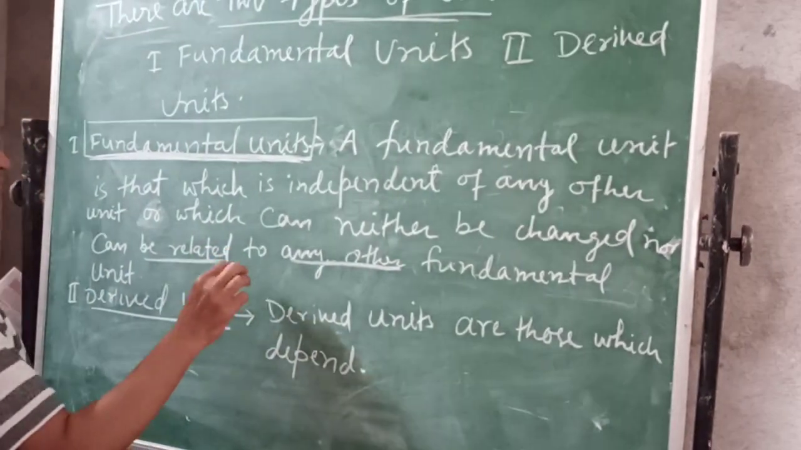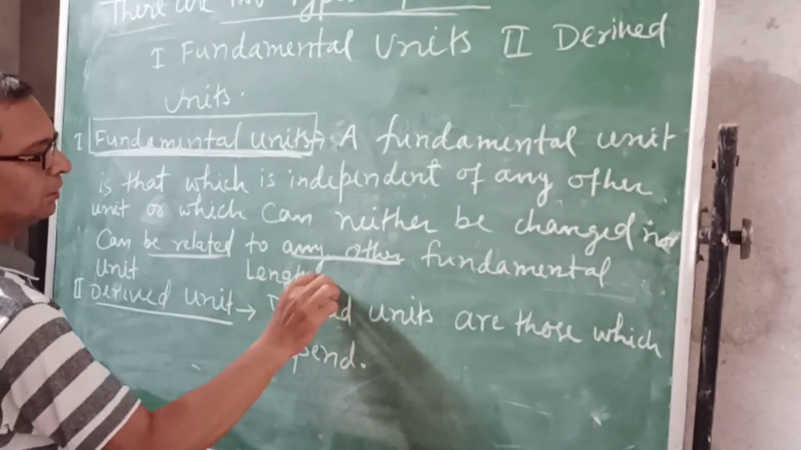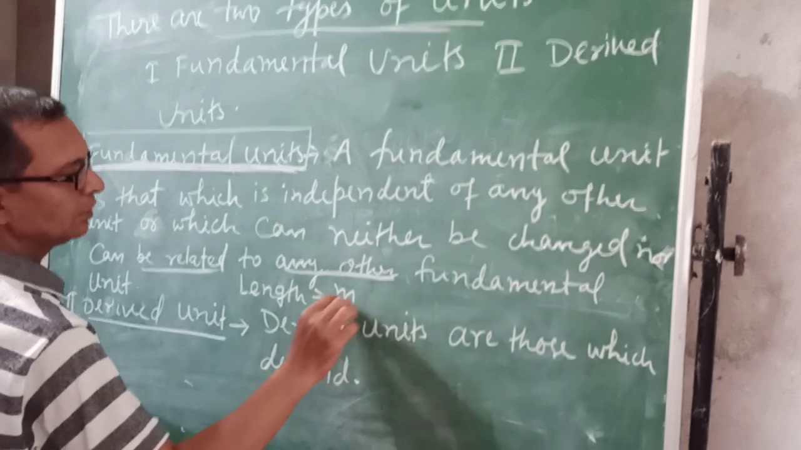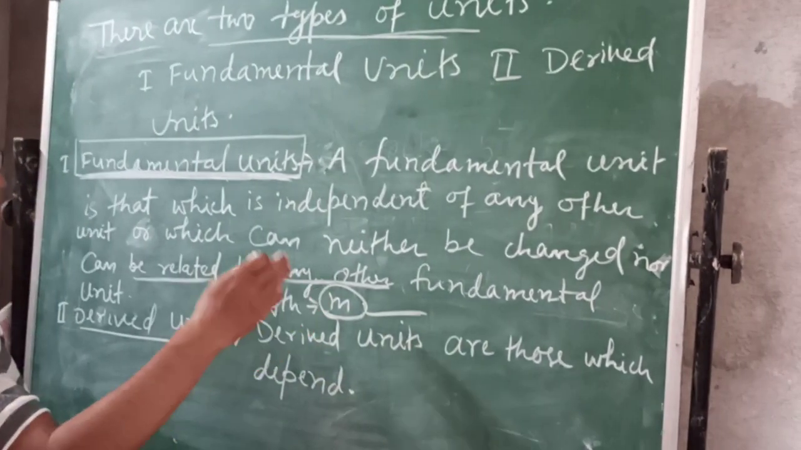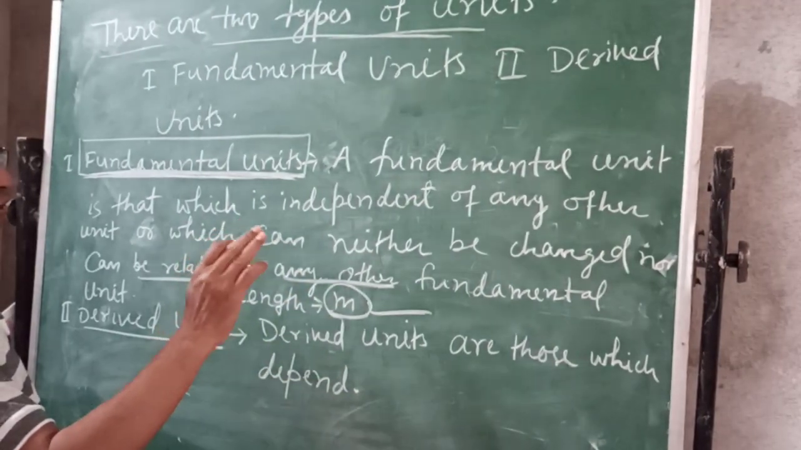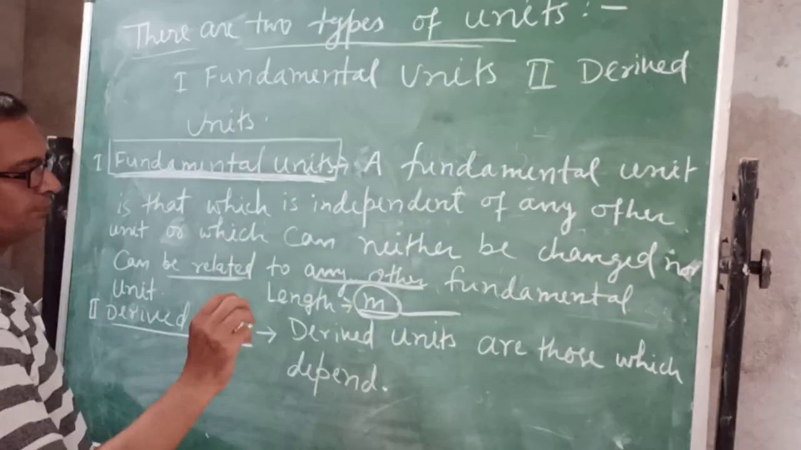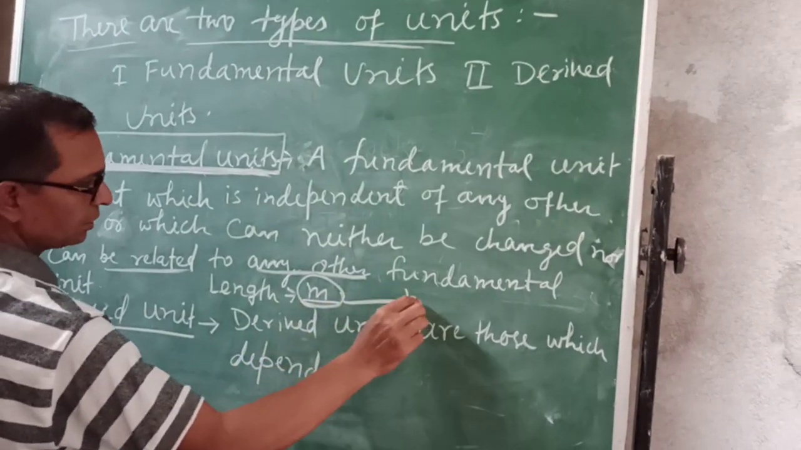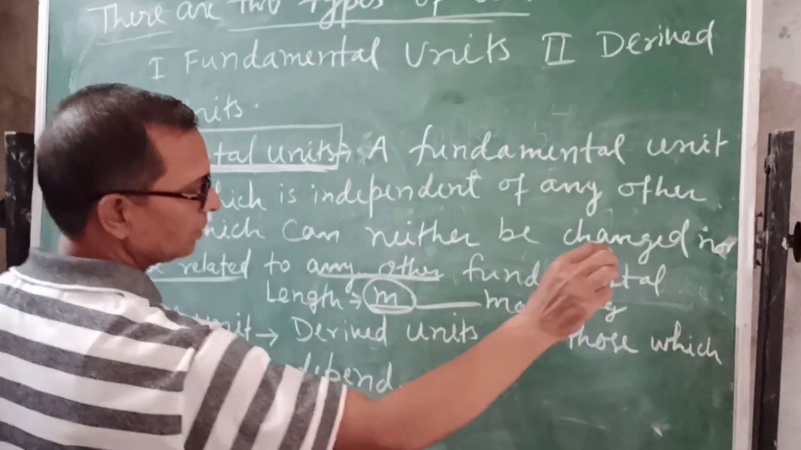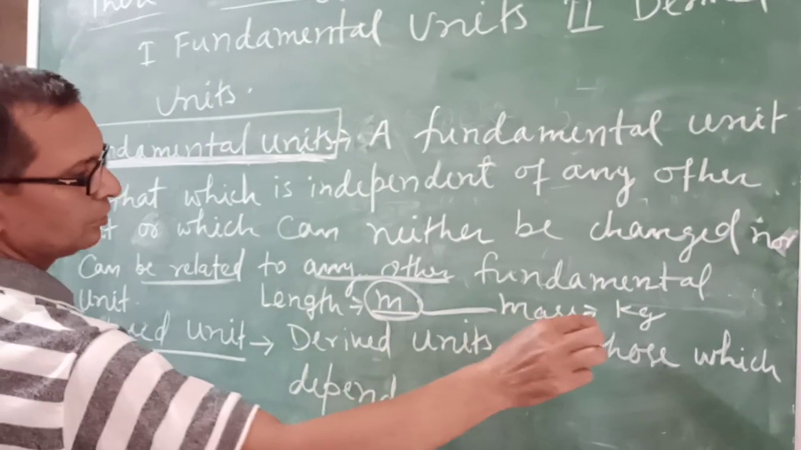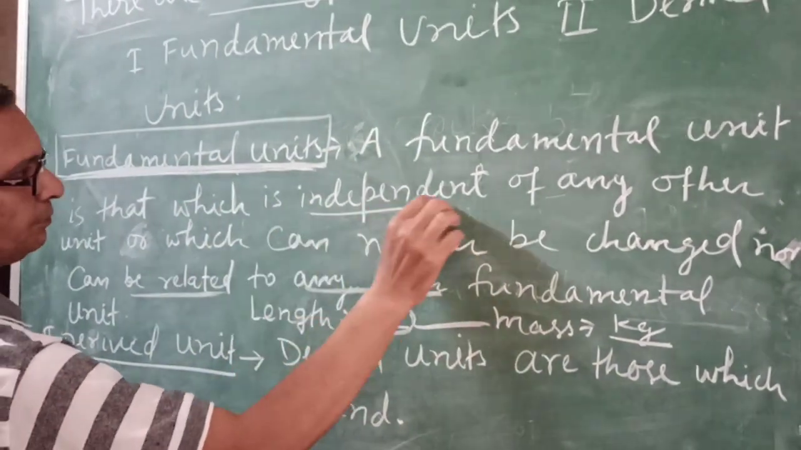Suppose length, meter. It is independent of other units or other physical quantities or units. Mass, kg. It is independent of other units.